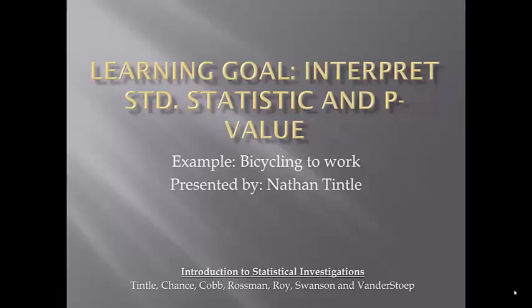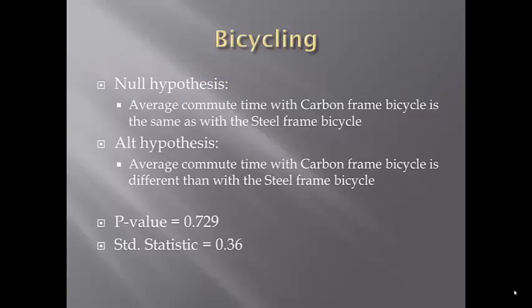In this Learning Goal video, we will discuss how to interpret the standardized statistic and the p-value to draw conclusions in a comparison of two group means. We will use the bicycling to work example to talk about this learning goal. The null hypothesis in this analysis is that the average commute time with the carbon frame bike is the same as with the steel frame bike, and the alternative is that those means are different.